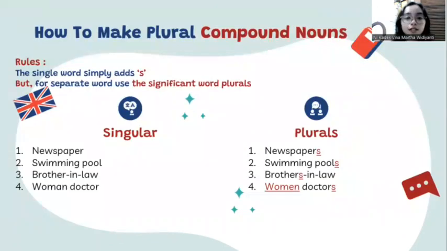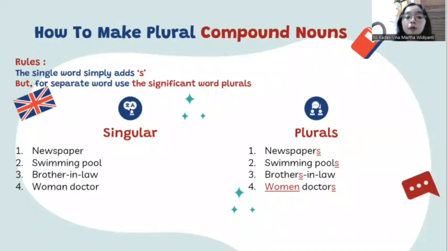If you're still confused, let's look at the examples. First example is newspaper. Newspaper here is a single word, right? So we simply add s at the end of the word: newspaper into newspapers.